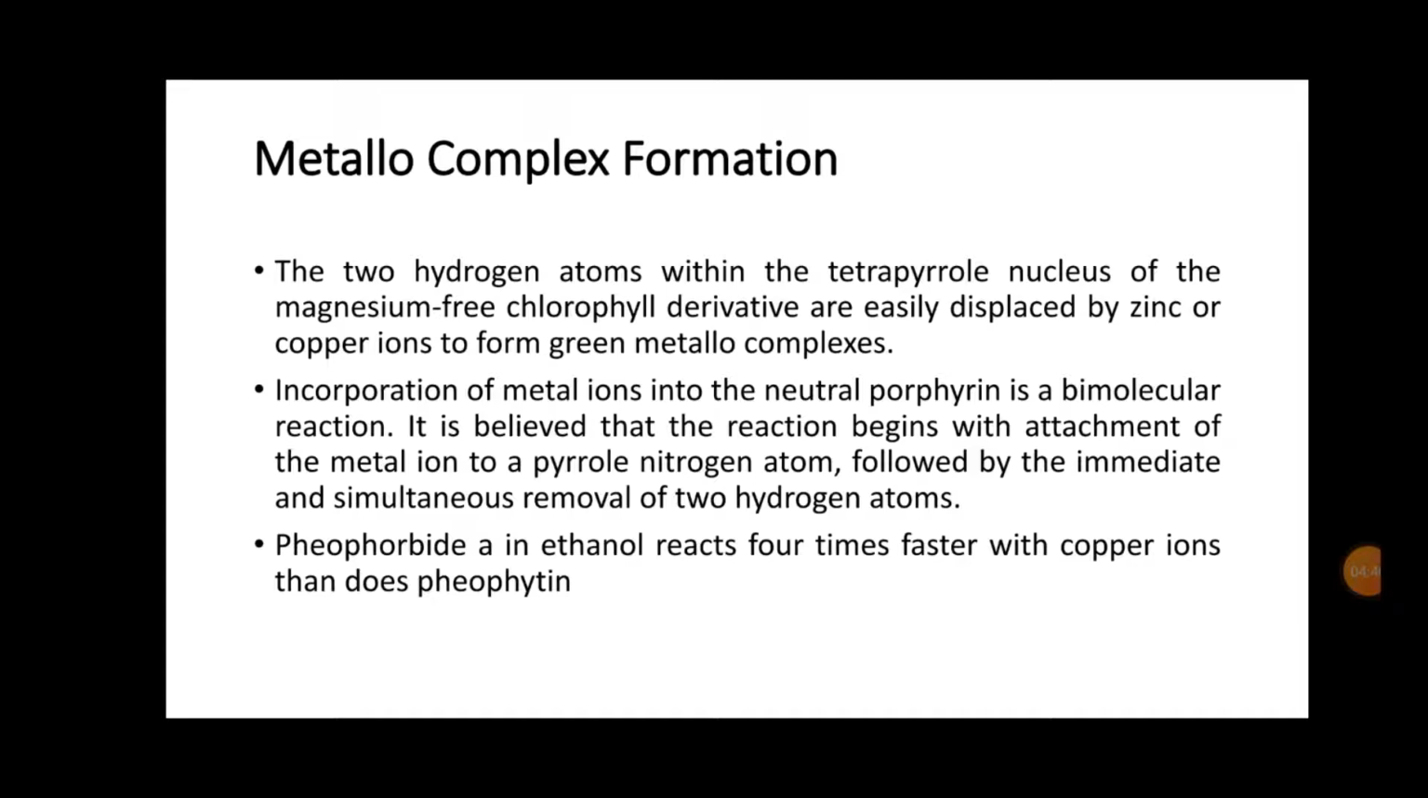Next is metallocomplex formation. The two hydrogen atoms within the tetrapyrrole nucleus of magnesium-free chlorophyll derivatives can be easily displaced by zinc or copper, which forms green metallocomplexes. The incorporation of this metal ion in the porphyrin ring is a bimolecular reaction. It means the attachment of metal ions to the pyrrole nitrogen atom followed by immediate and simultaneous removal of two hydrogen atoms. Pheophorbide in ethanol reacts 4 times faster with copper ion than does the pheophytin.